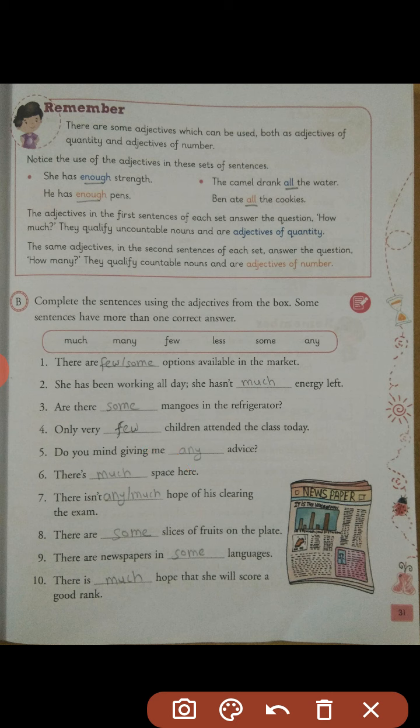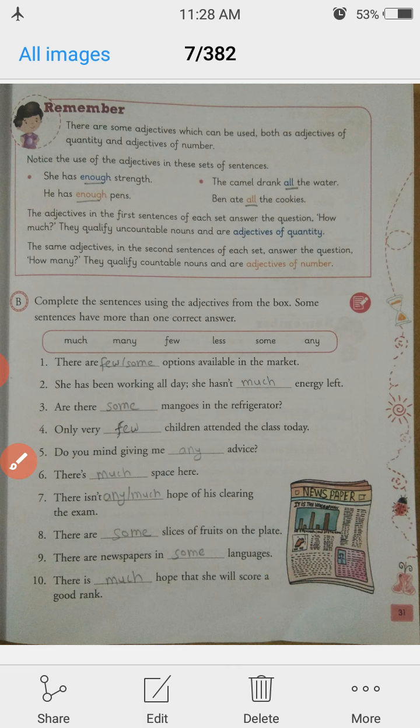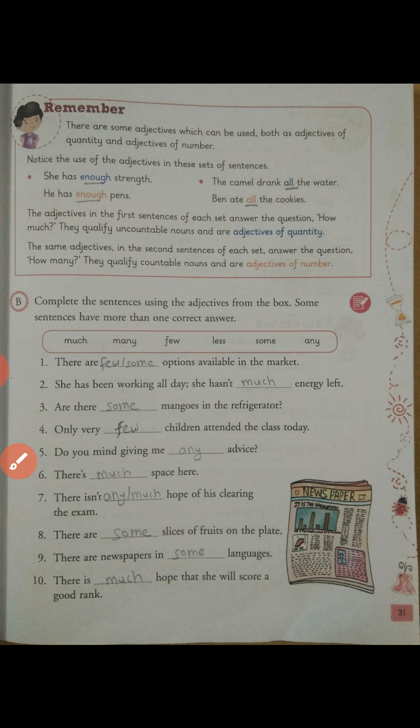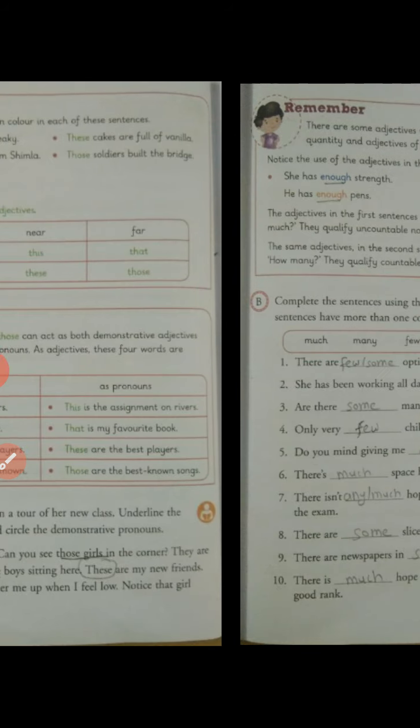Okay, there are some slices of fruits on the plate, some slices or less slices can also go. There are less slices of fruits on the plate, some and less both can go with it, you can write both. Because slices can be counted and less is used for countable also, some is also used for countable. Many can also go, there are many slices of fruits. Okay, this is how, 9th and 10th, just read it carefully and understand. Okay, so this is how we do it.